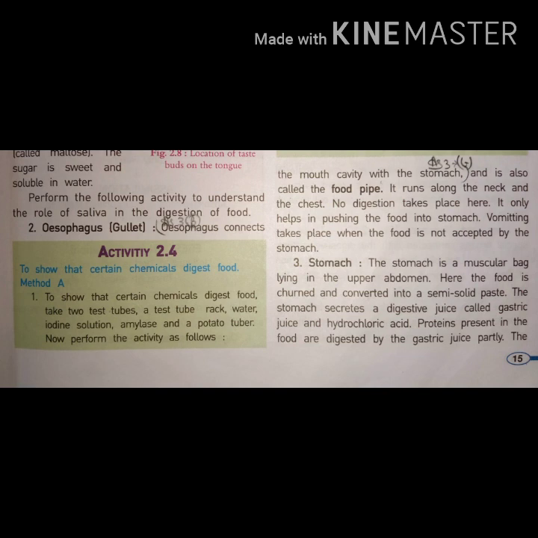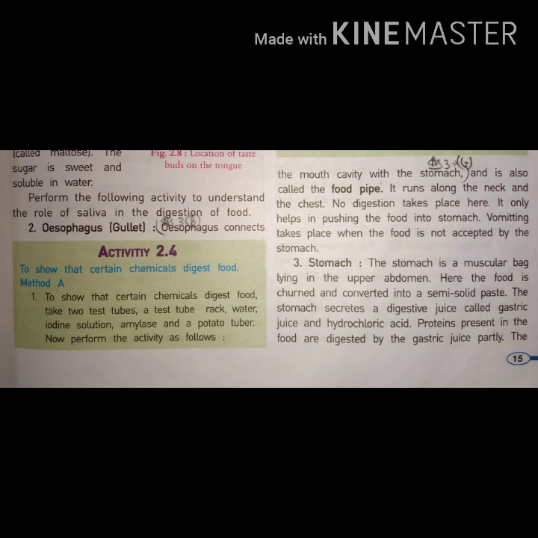As given here, the stomach is a muscular bag lying in the upper abdomen. Here the food is churned and converted into a semi-solid paste. The stomach secretes two things: gastric juice and hydrochloric acid.